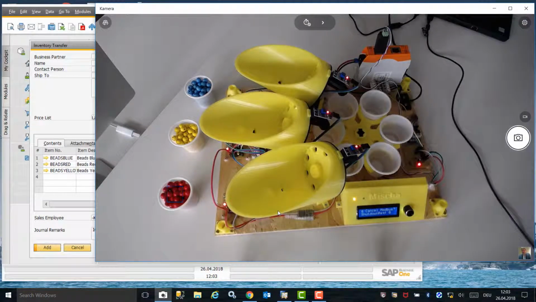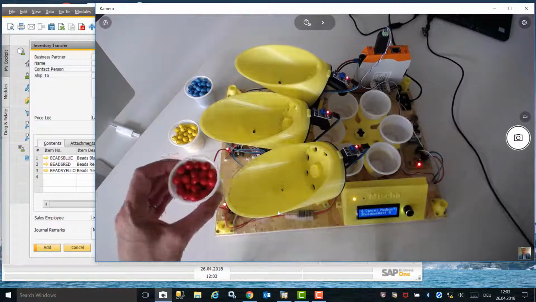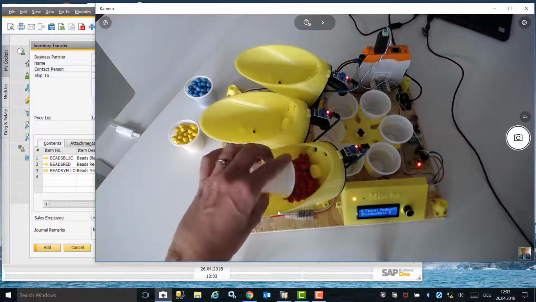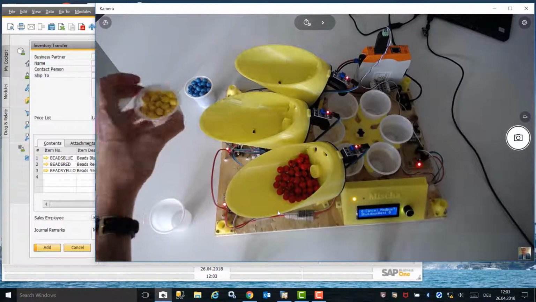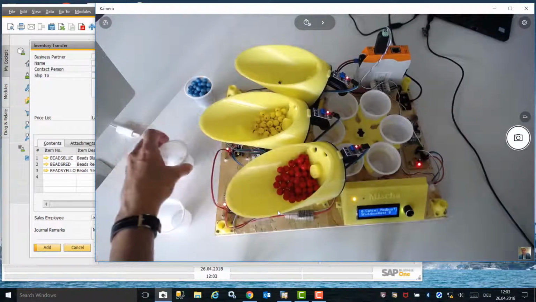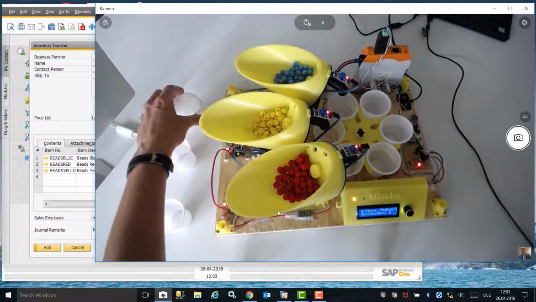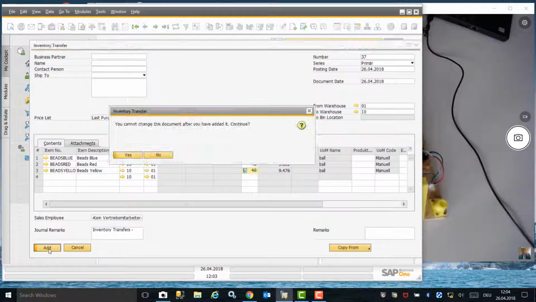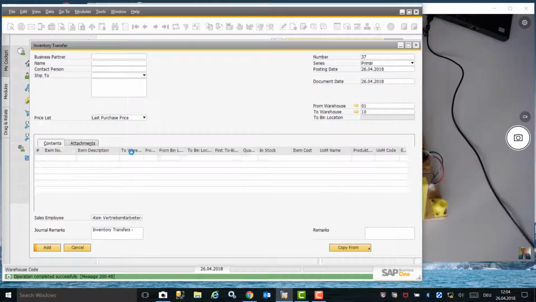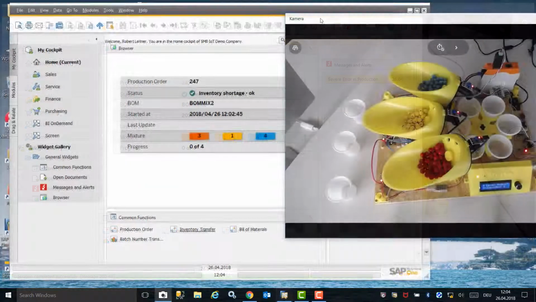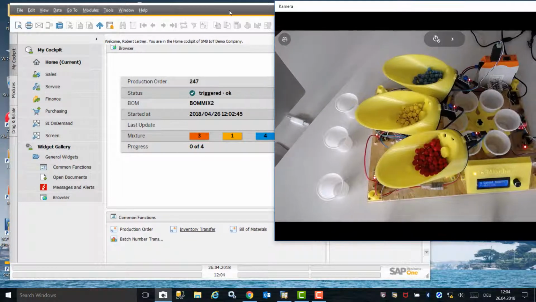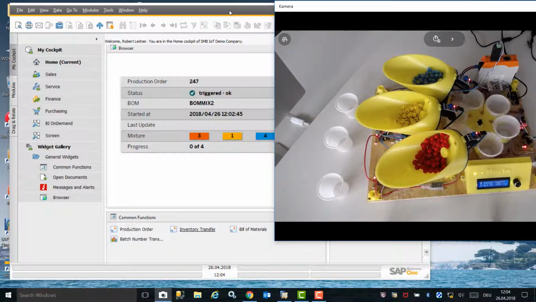We now head to the factory and add the items for our bill of material into the production buckets manually. We can now complete the inventory transfer. You can see in the factory image that production has been triggered and the factory begins to produce the bill of material, which consists of 3 red beads, 1 yellow bead, and 4 blue beads.